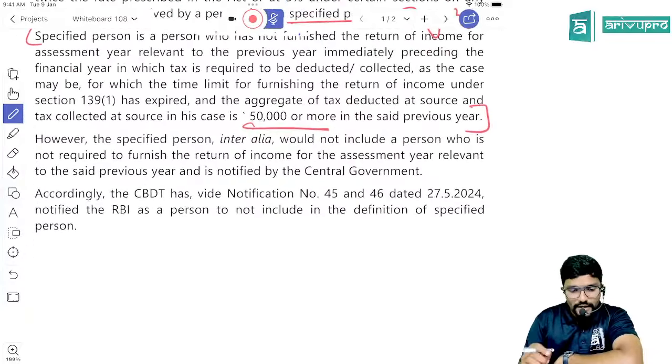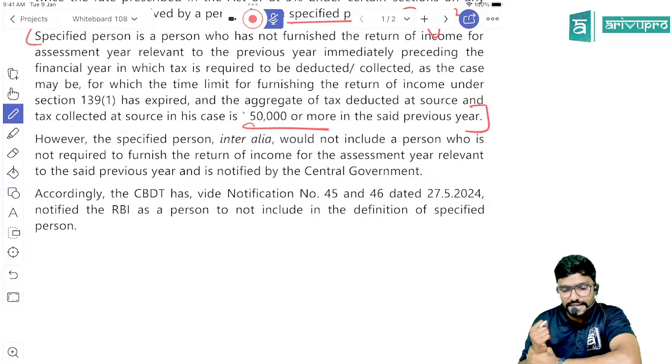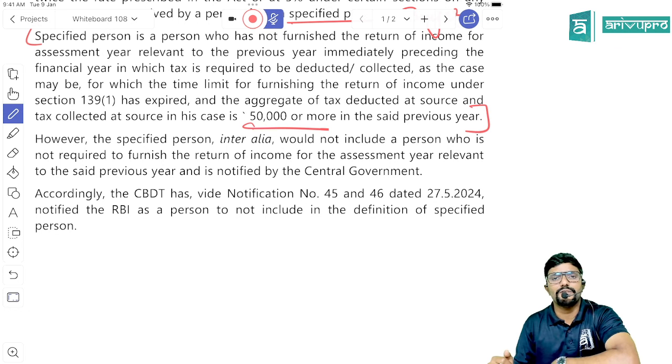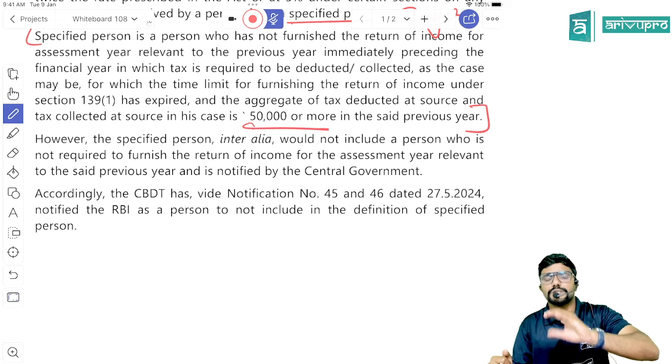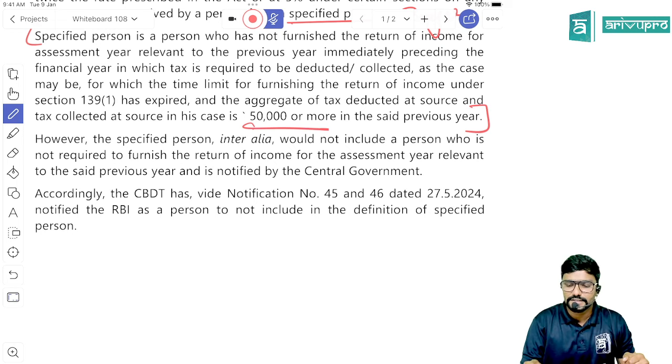However, the specified person would not include a person who is not required to furnish the return of income for the assessment year relevant to the said previous year and is notified by the central government. So the central government was given the power to notify any person who is not covered under specified person.